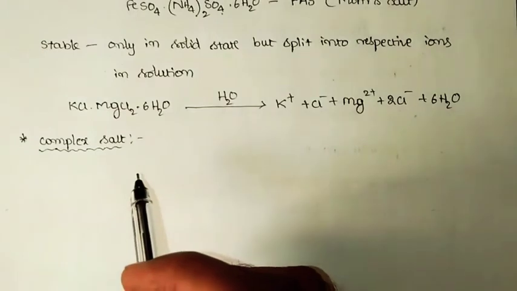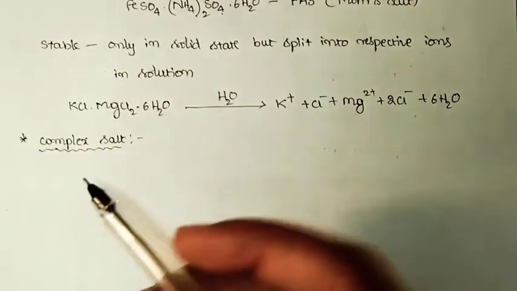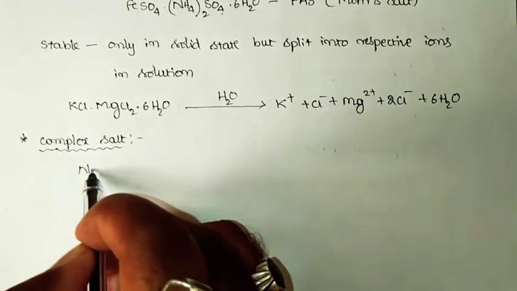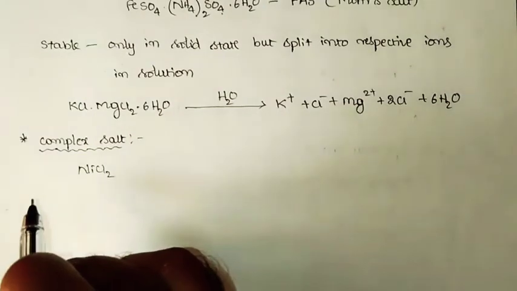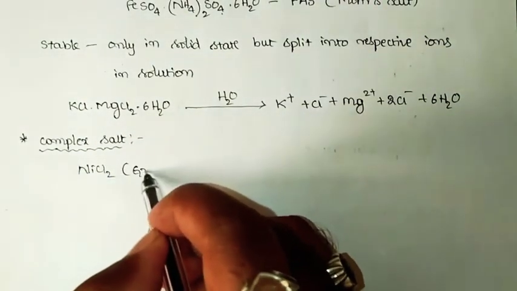We shall consider one simple illustration and try to explain the exact meaning of complex salt. Say you have a solution of nickel chloride; the solution of nickel chloride will be green in color.